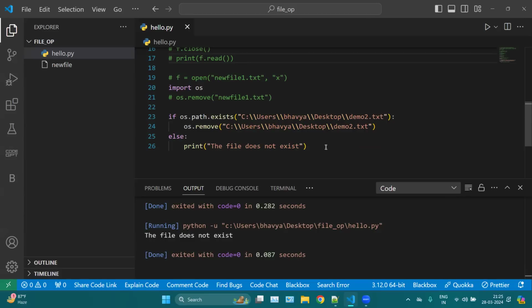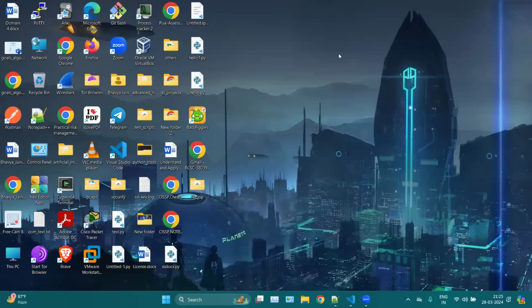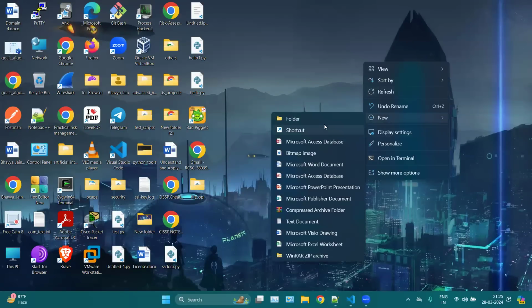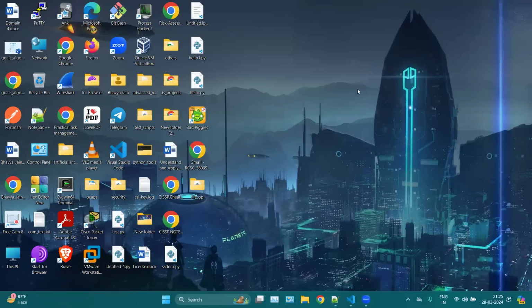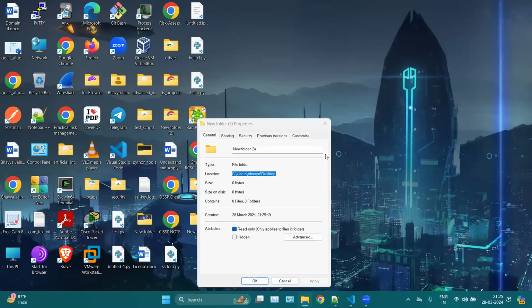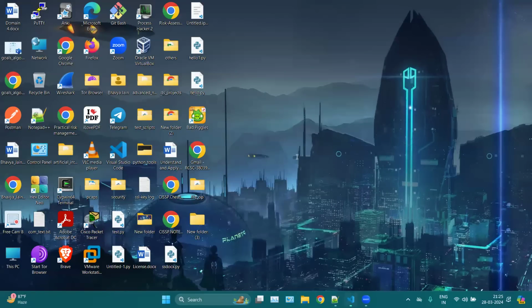Okay, in the same way we can delete a folder. Let's say I'm creating another folder here. Okay, let's say this new folder 3. So right click here, copy the path. Okay, and let me comment.